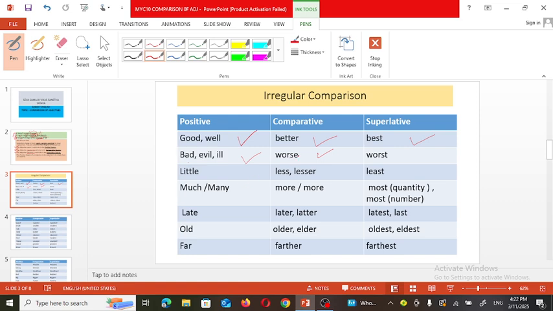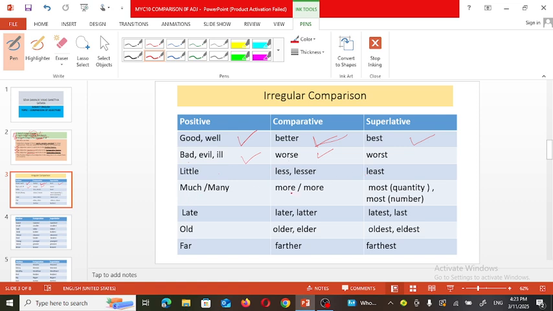So when we are doing comparison between two things, this road and any other road, or when we are saying Raju is better than any other boy in the class, it means every boy in the class and Raju, comparison is there between them. Little can be changed to lesser or less, and in the superlative, least.